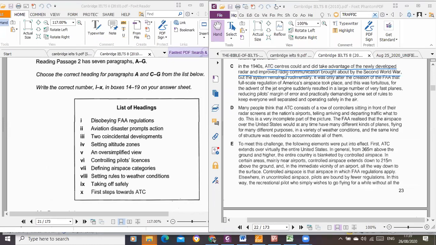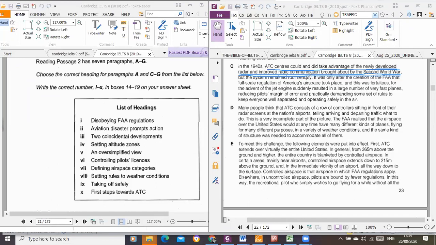So there was a new development, which was the development of radar. Don't forget, I said, which I didn't show here, that a lot of people missed this paragraph C. Now there is a development here, which was the development of radar and improved radio communication brought about by the Second World War. But the system remained rudimentary.